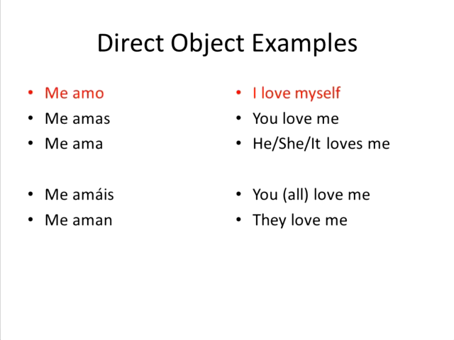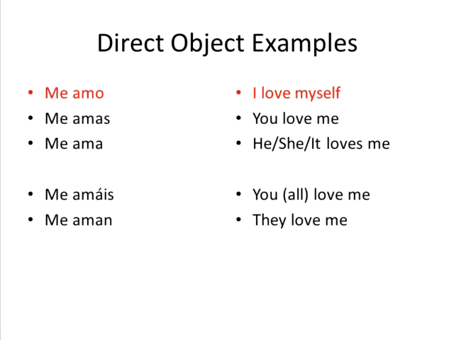Me amas, just a direct object, not a reflexive. Me amas, you love me. Me ama, he loves me, or she loves me, or it loves me. And this it can be a male or female it. Could be a male dog, a female cat, whatever.